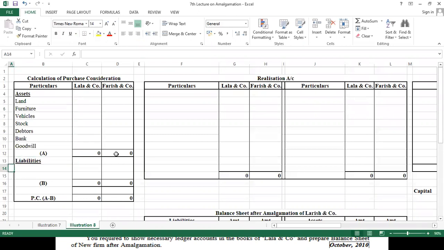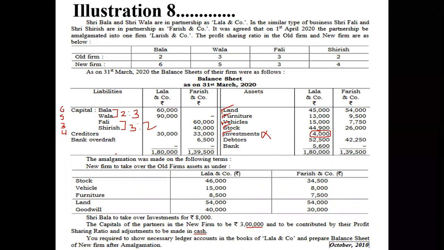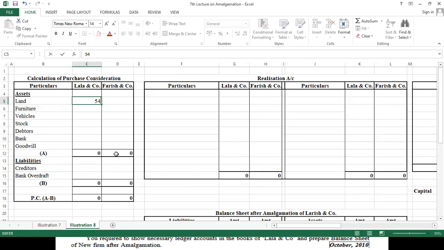And on the liability side, we have two things: creditors and bank overdraft. Okay. Now let's go. The land's new value is given as 54,000 and 54,000. So we will write 54,000.